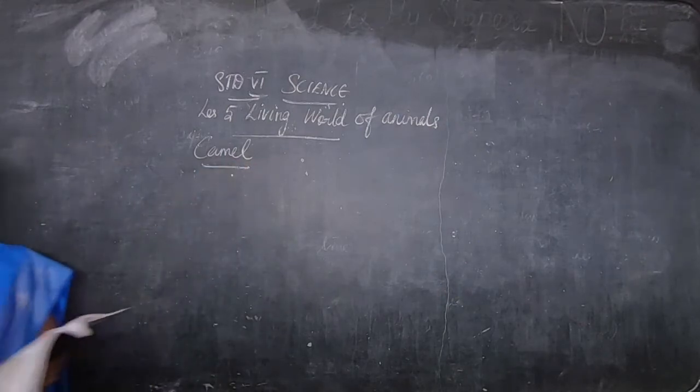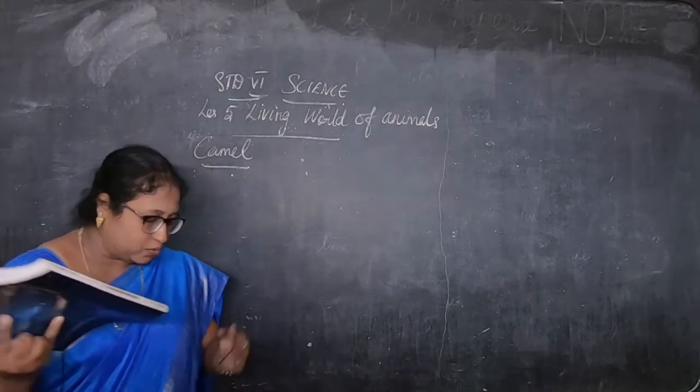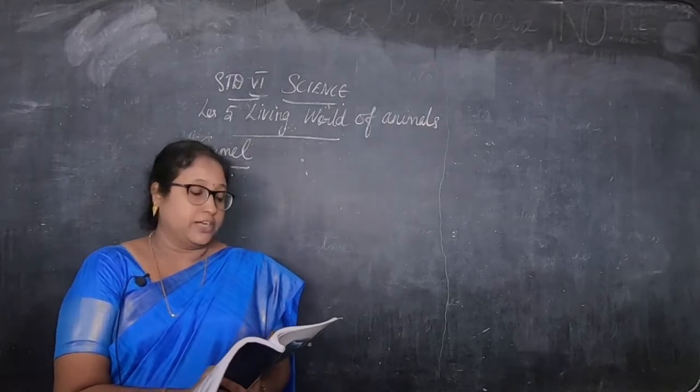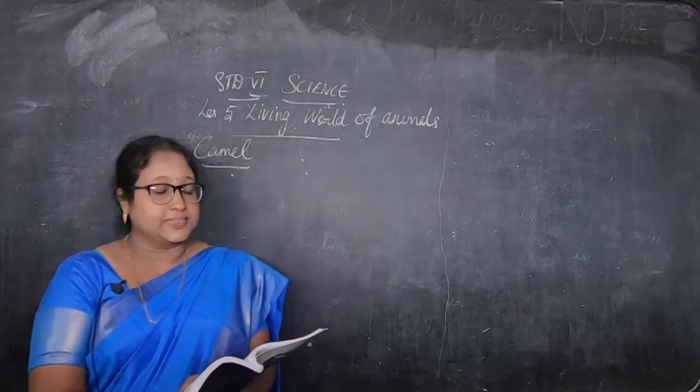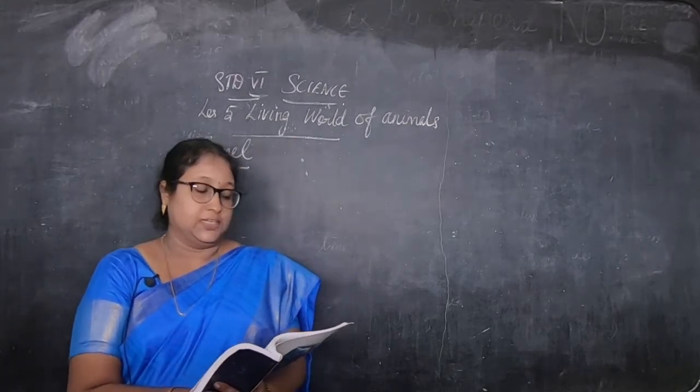Now, the camel lives in a hot desert. I already said it lives in a hot desert where water is scarce. Scarce means there is no water or less water. The body structure of a camel helps it to survive, that is, to live in a desert, because of the following special features, which are listed below.